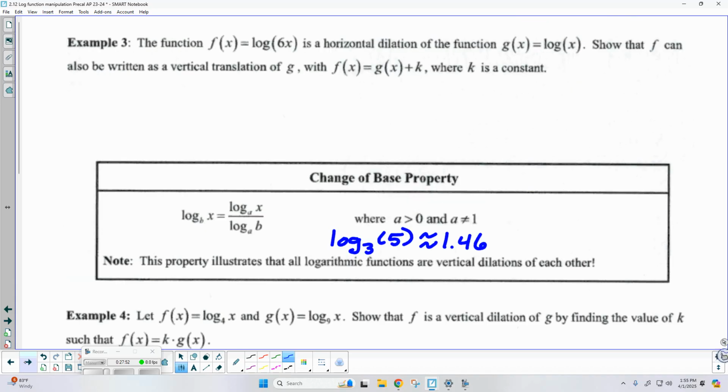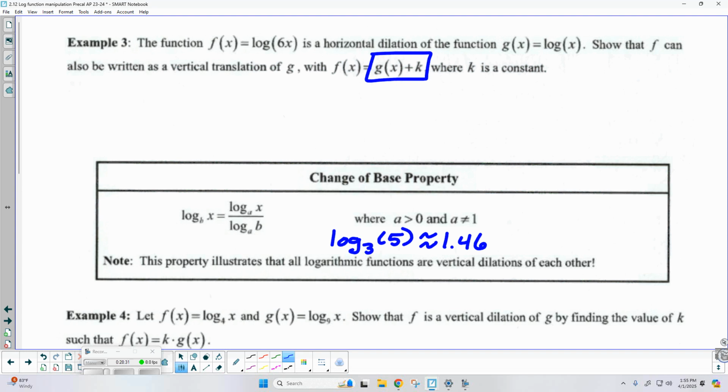Example 3. The function f of x equals log of 6x is a horizontal dilation of the function g of x, which equals log of x. Show that f can also be written as a vertical translation of g, with f of x equal to g of x plus k, where k is just some constant. Well, this is just another way of asking you to expand using the properties. All I need to do is rewrite f so that I end up with a binomial. I want g of x plus k.